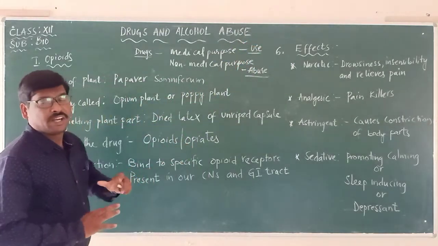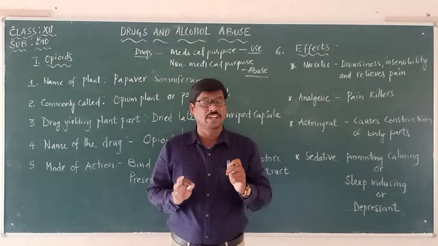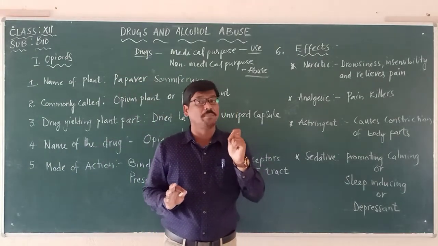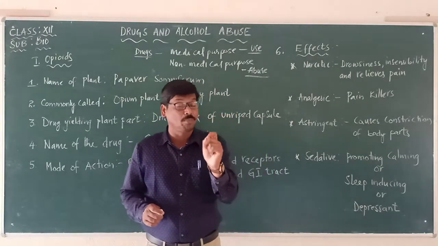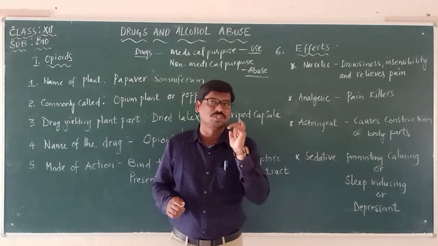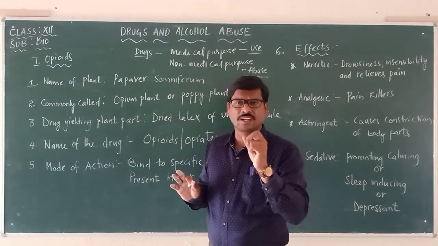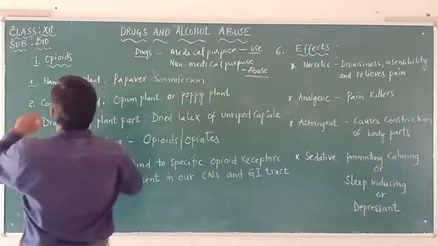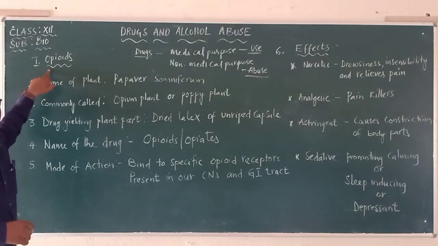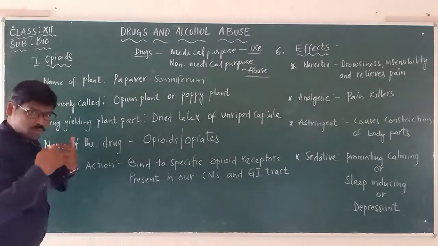Now we will see different types of drugs that are commonly used, commonly abused drugs. There are different types of abused drugs. The first one which we are going to see here is opioids. Opioids are abused drugs, and these are the drugs which we are going to study now.